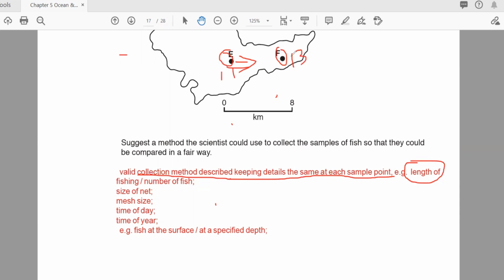No. Or if they go by number, if they are catching six from here, they should catch six from here. After that, the net size should be the same at all the places. Then mesh size should be the same for all the nets. Time of the day, it doesn't mean that here you fish in the morning, here in the evening, and another at night. Same time. Time of the year, the same month even. So these are the factors which will make your research more fair.